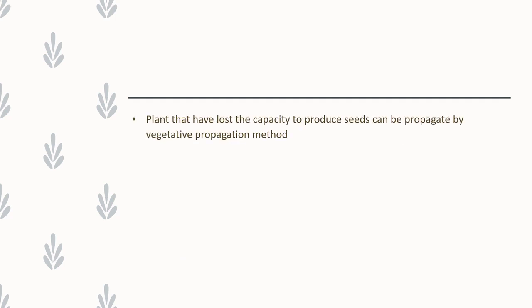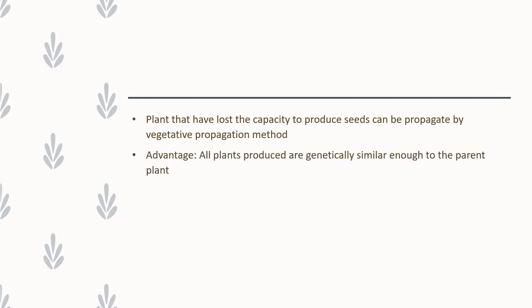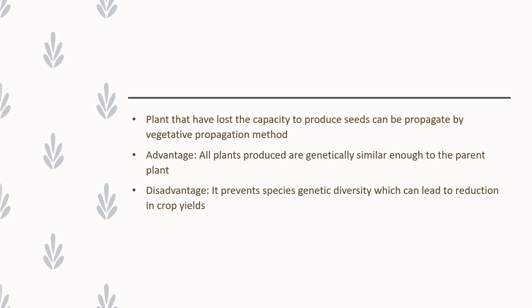Plants which have lost the capacity to produce seeds can be propagated using these vegetative propagation methods. Another important advantage is that all plants produced by these methods are genetically similar to the parent plants. And the main disadvantage is that it prevents the genetic diversity of the plants.